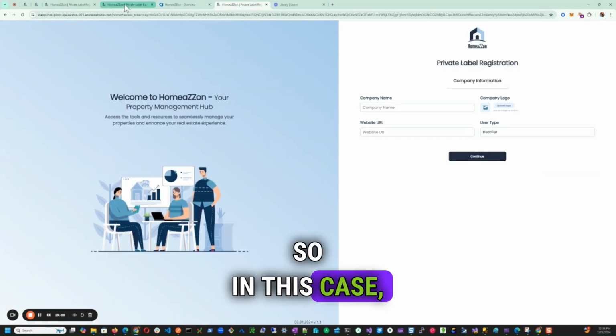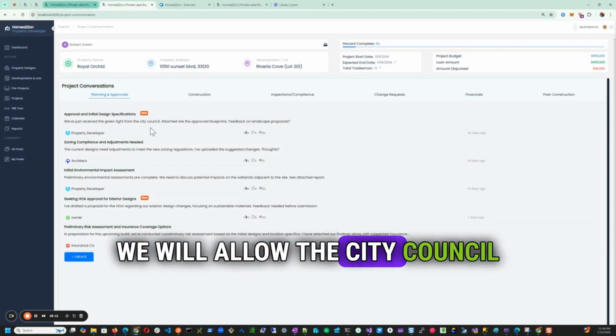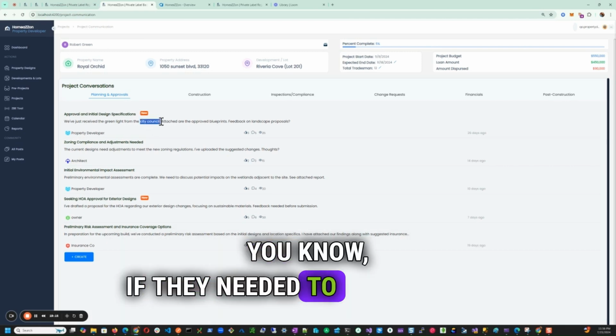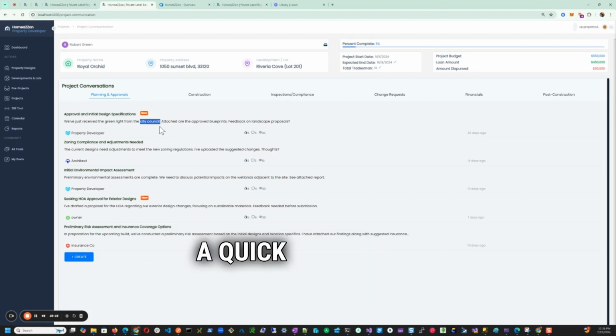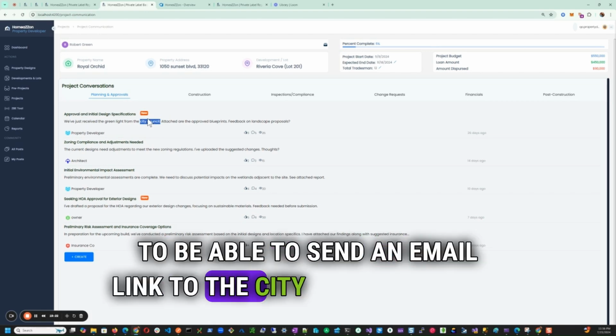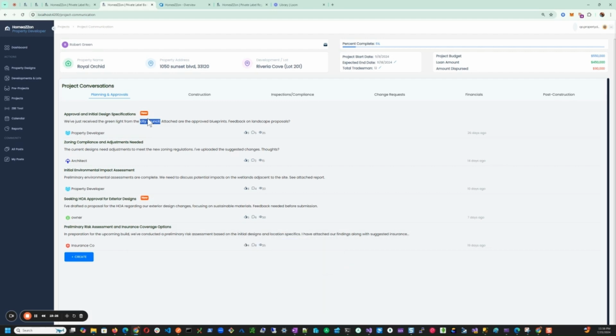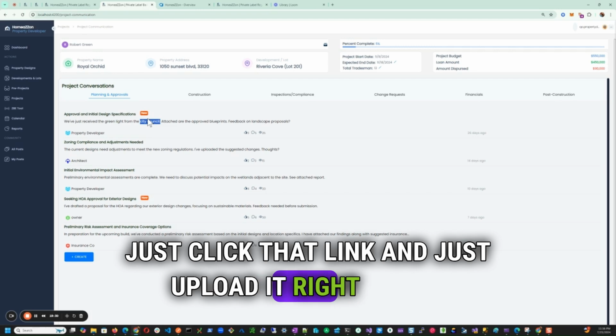So in this case, we will allow the city council to, if they needed to give a quick approval or look at a document or send a quick document, that would be really nice to be able to send an email link to the city council person and say, hey, that document, instead of emailing me, just click that link and just upload it right there, right?